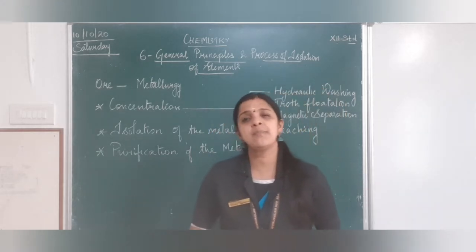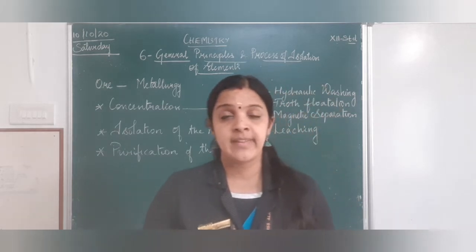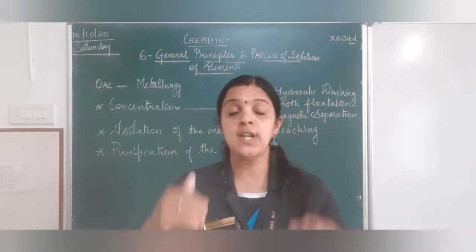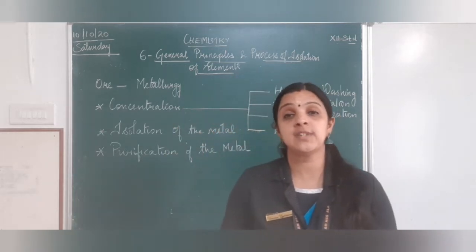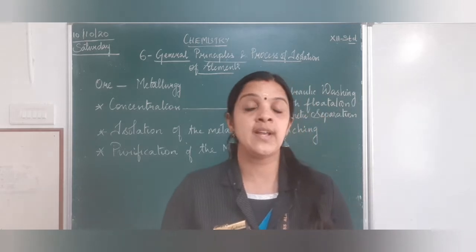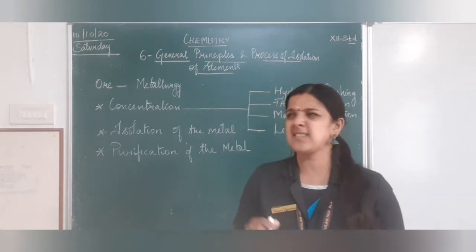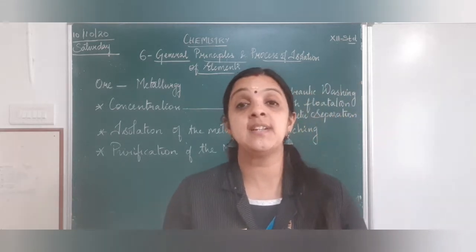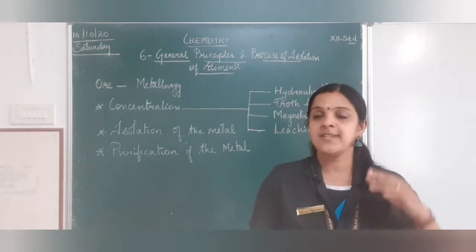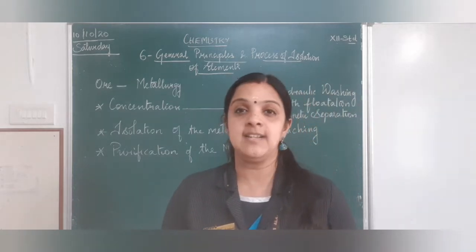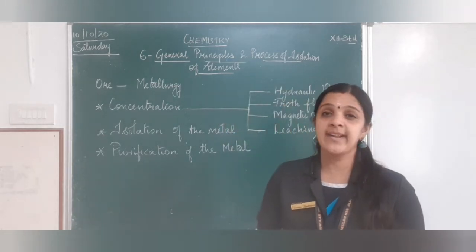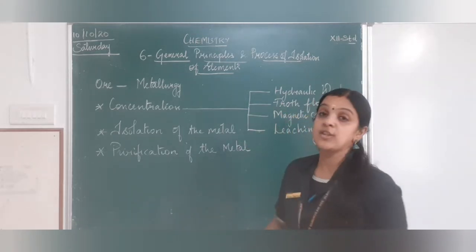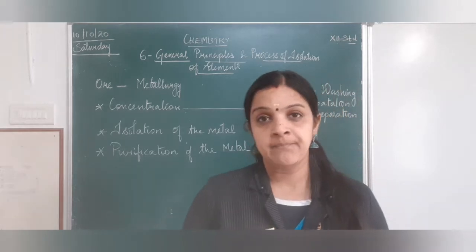So we have completed almost 5 chapters now, right? So we are getting into the 6th chapter, and the bullet points I'll be sending you for the 4th and 5th chapter very soon, so you can have a look at it. And our 6th chapter is quite interesting because it deals with extraction of metal, purification, refining, which you have already studied in your 10th standard, if you remember, in production of metals, right? The topic is general principles and process of isolation of elements, right?